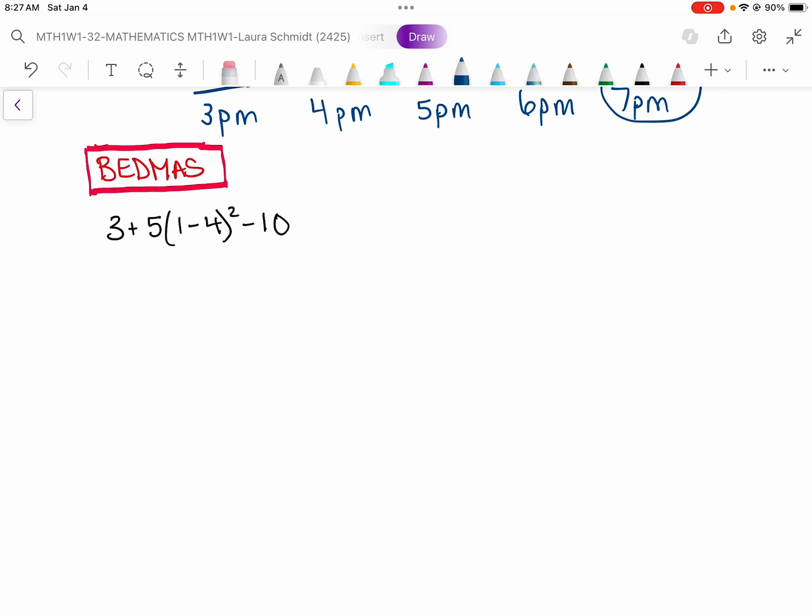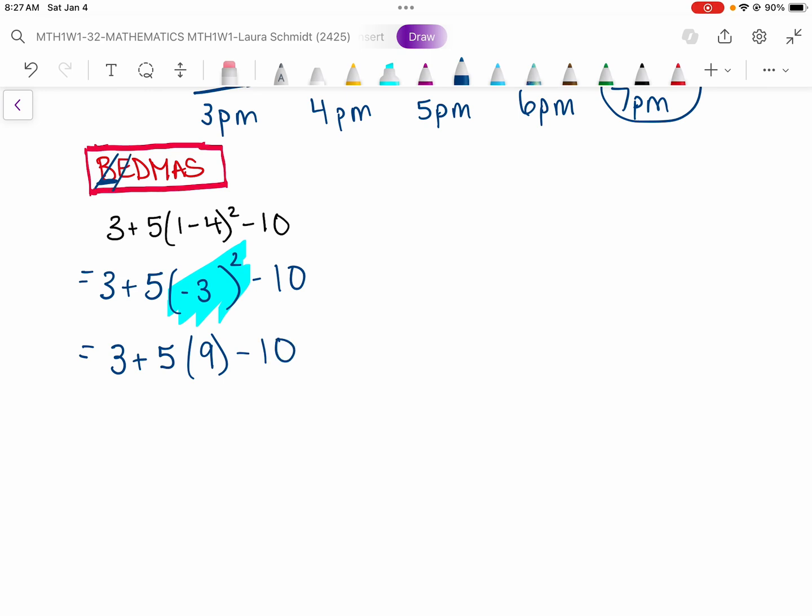BEDMAS, we kind of just touched on this. It's just the order that you have to do things in. So the first step would be brackets. So let's do whatever there needs to be done in the bracket. So what's 1 minus 4? It is -3. So brackets done. Next step, exponents. So I have to take care of this. So I'll just leave everything else the same, and I'll change -3 squared into 9, because that's what -3 times -3 is. Exponents are done.